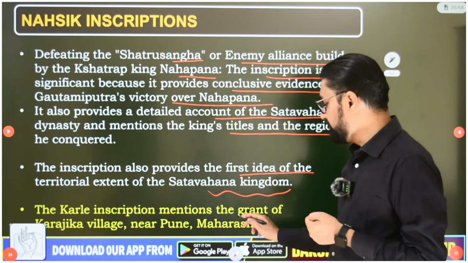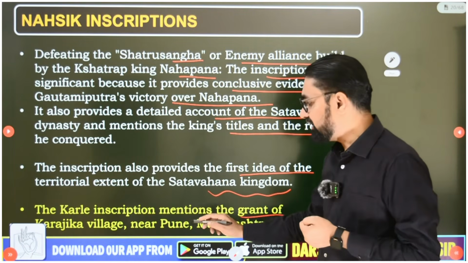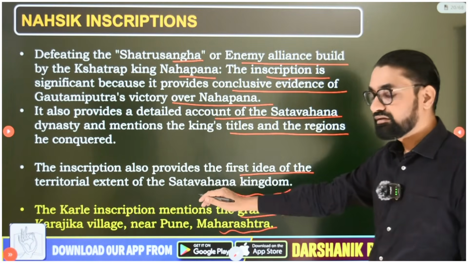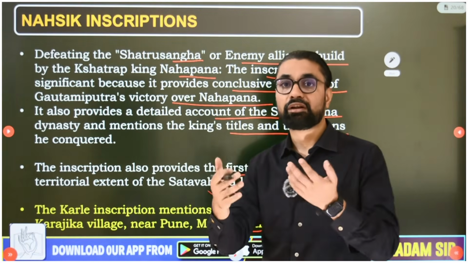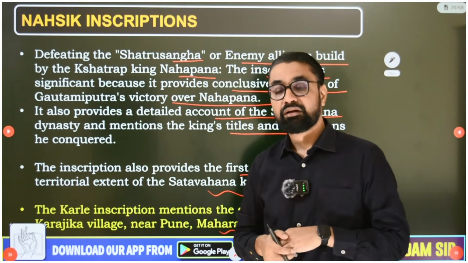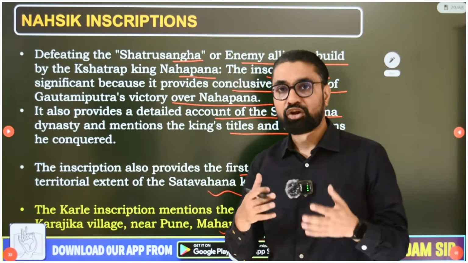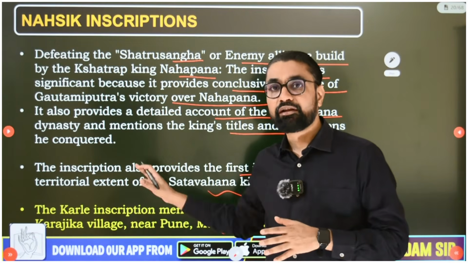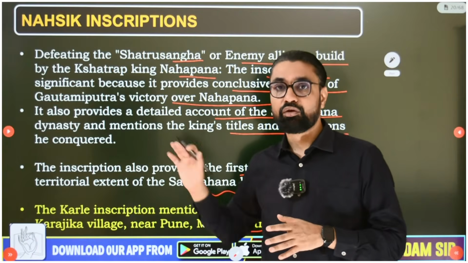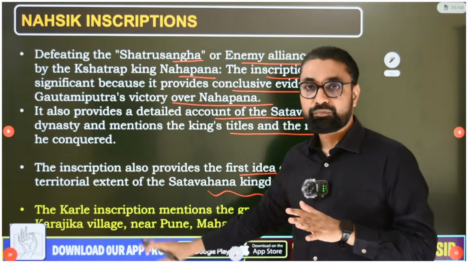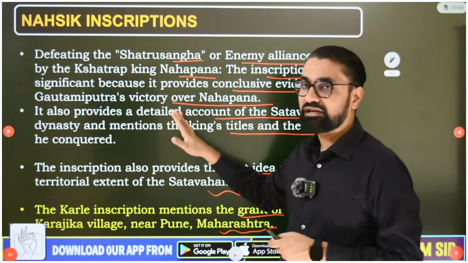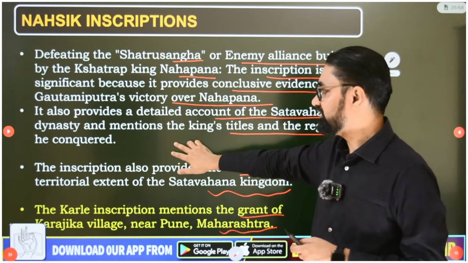So the Karle inscription mentions the grant of Karajika village near Pune in Maharashtra. This Karajika village has been given as a donation by Gautamiputra Satkarni for the maintenance of these Karle caves and the Buddhist monks living there. Okay, so it was a Brahminical dynasty, but they also followed or supported Buddhism. This was also one evidence of that. So remember this Nashik and the small Karle inscriptions.